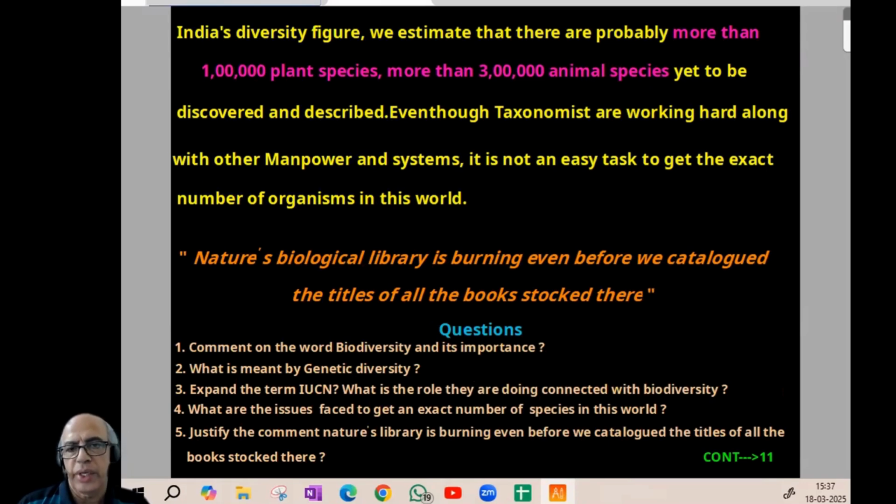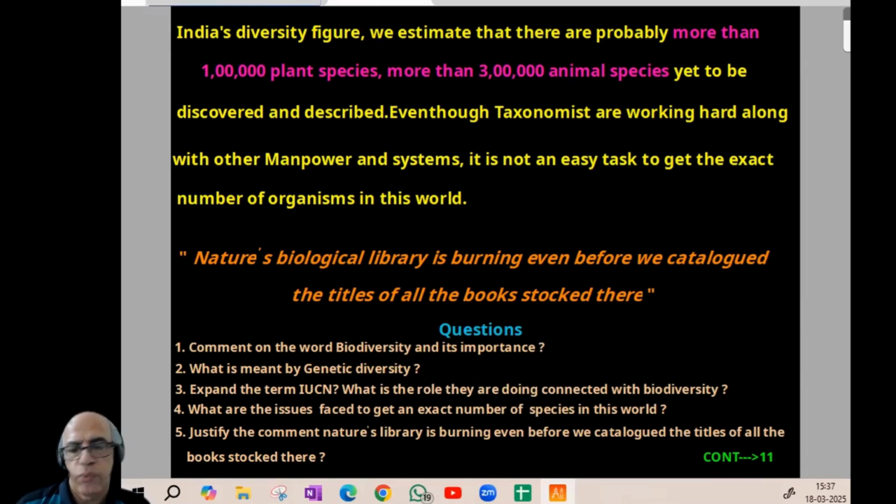But again, it is not an easy task to get the exact number of organisms in this world. However, there is a famous comment in NCERT, a theory question and even a NEET question: Nature's biological library is burning even before we catalog the titles of all the books stocked there. That is how it becomes difficult to identify species. Sometimes it may be already extinct.